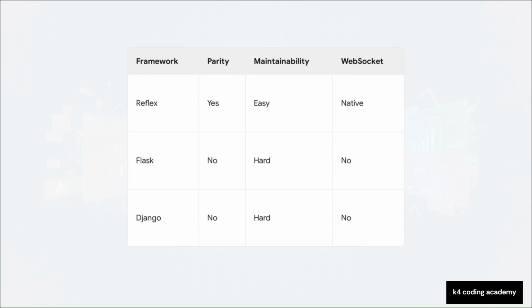Choosing a single language framework like Reflex gives you full-stack language parity. You are completely cutting out that awful front-end, back-end context switching. For an AI agent generating code, jumping between a Django back end and a React front end creates massive coordination errors. Reflex just eliminates that gap entirely.